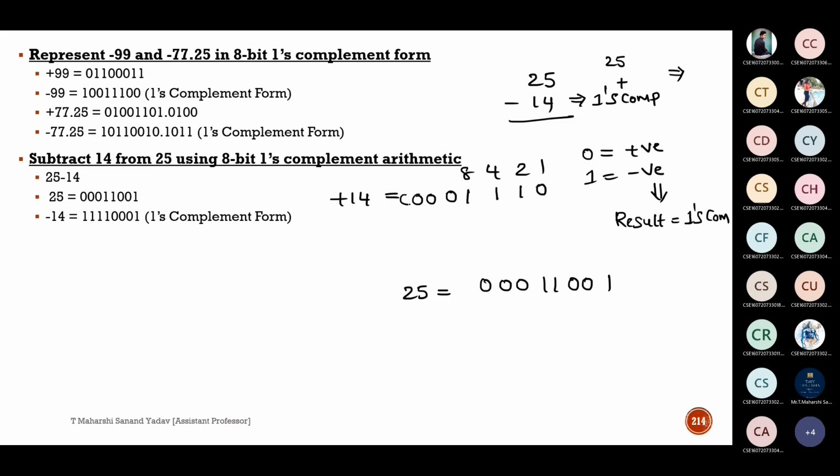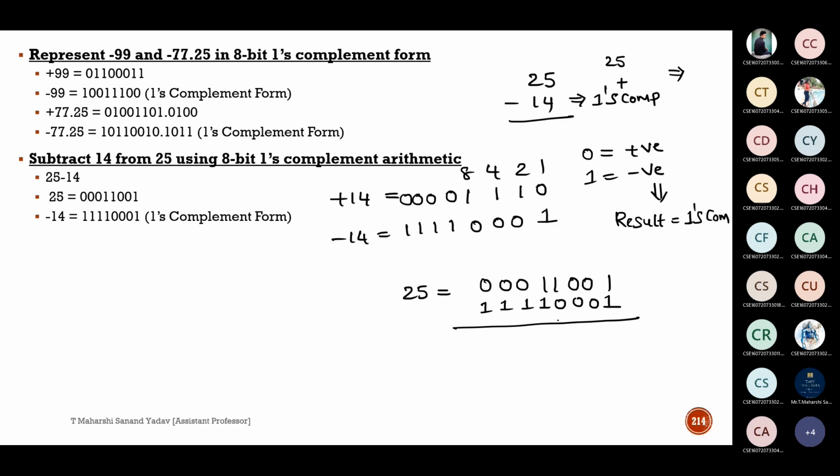Why? Because it is a positive number. So plus 14 is nothing but 4 zeros followed by 1110. Next, take 1's complement so that you get minus 14. So the 1's complement of minus 14 is 4 ones followed by 0001.